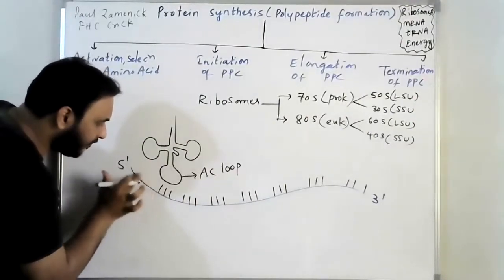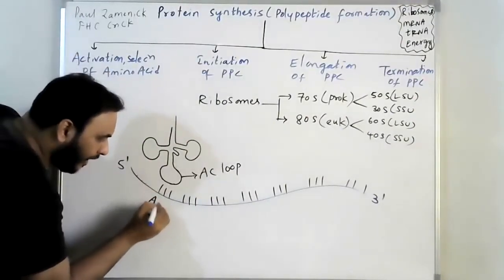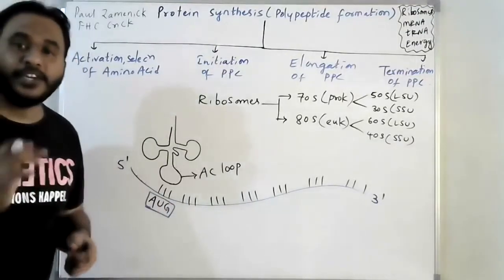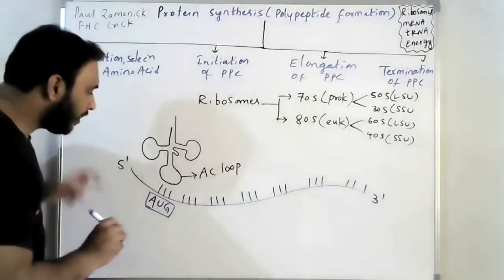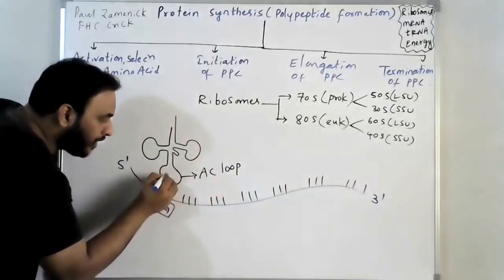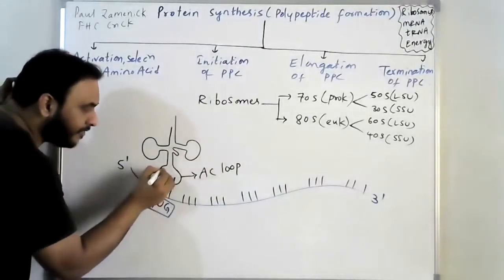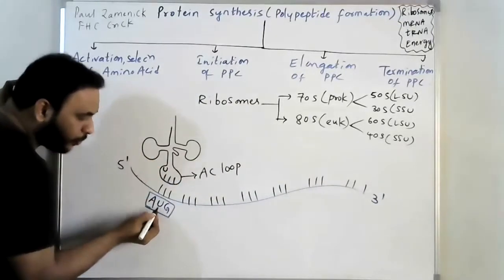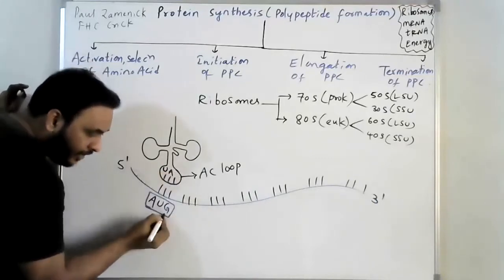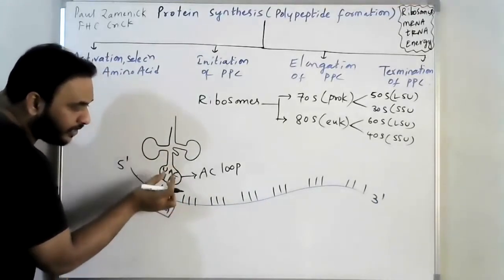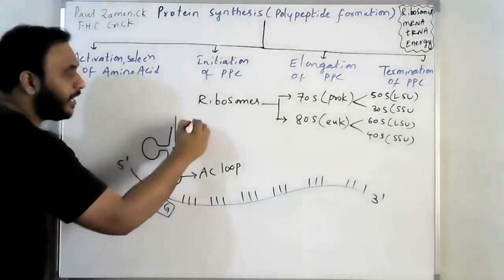Let's say this is the first triplet codon, AUG. This is also called the initiator codon. The anticodon loop consists of complementary nitrogenous bases. For A, this is U, here U, here A, and for G, C. So UAC will be the anticodon of the tRNA.